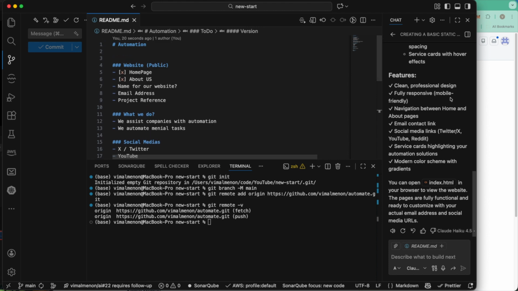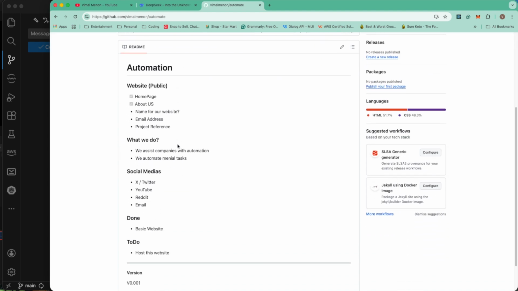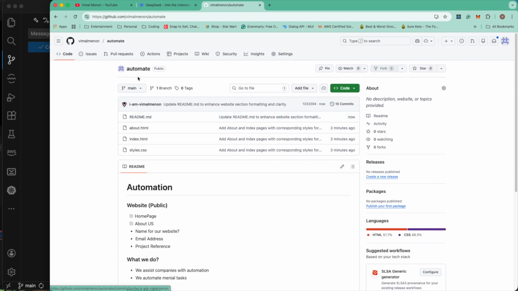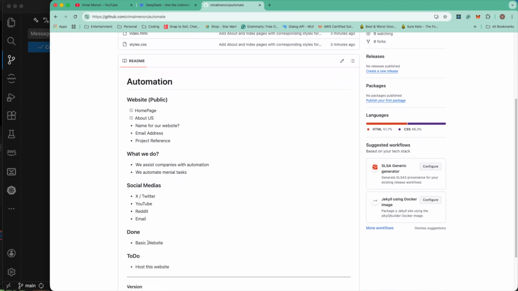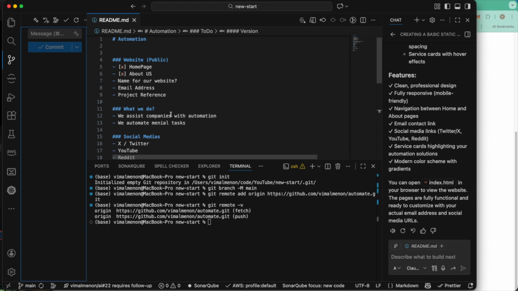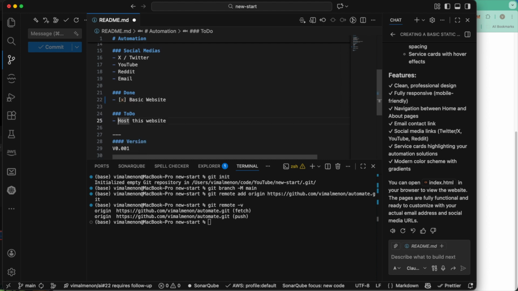So I hope this is very clear, what our idea is, what we are trying to do, and in the next session we will make this website public. We are also going to have other social media handles, and AI do a lot of work for us, right? So yeah, let's see how that goes.